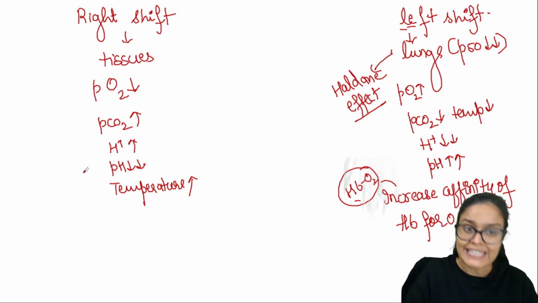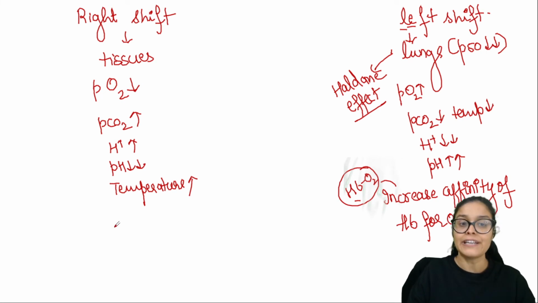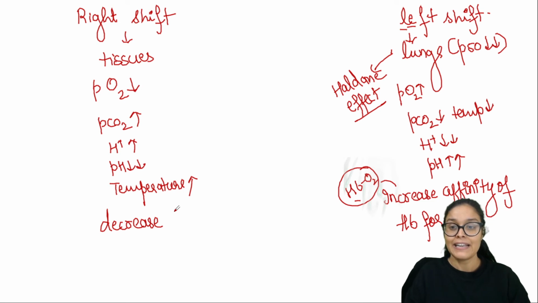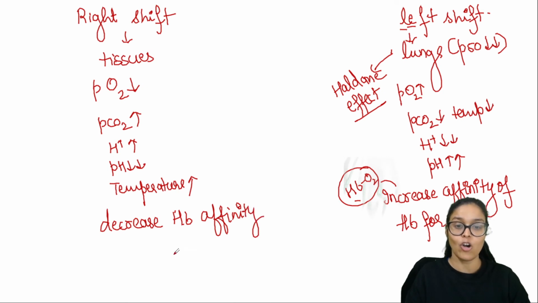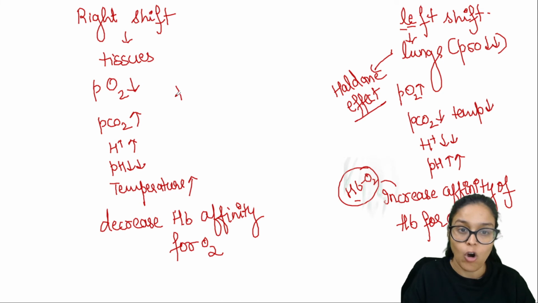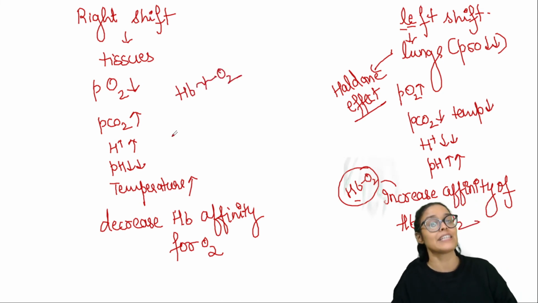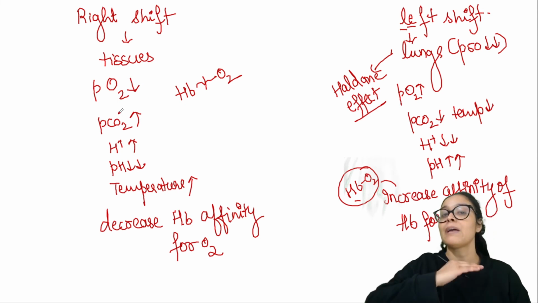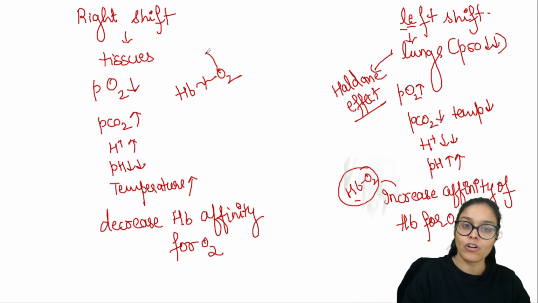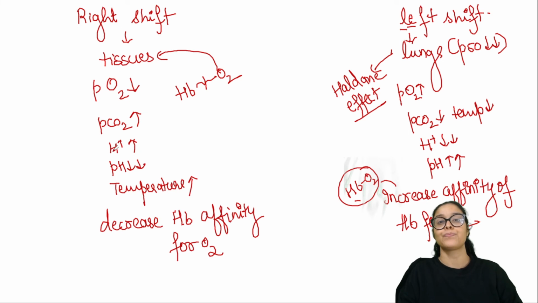And all these conditions are decreasing hemoglobin affinity, decreasing hemoglobin attraction for oxygen. And so what will happen? Obviously hemoglobin and oxygen get dissociated, oxygen will dissociate from the hemoglobin, breakup happens here and oxygen goes to the tissue.